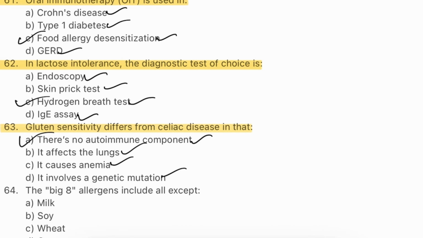Non-celiac gluten sensitivity causes symptoms like bloating and fatigue when gluten is consumed. However, it lacks the autoimmune atrophy seen in celiac disease. There are no specific antibodies or biopsy findings in gluten sensitivity. Diagnosis is clinical and exclusion based.